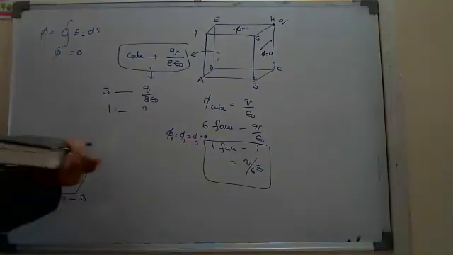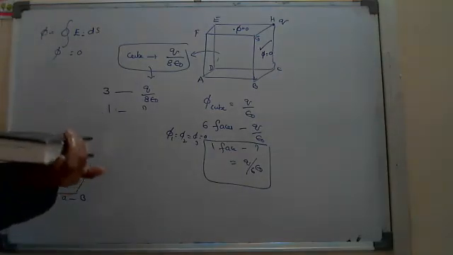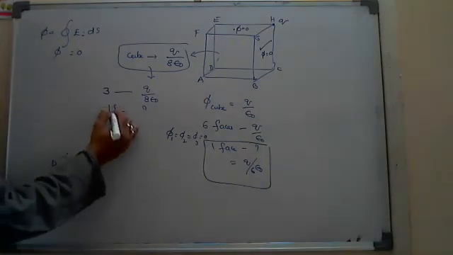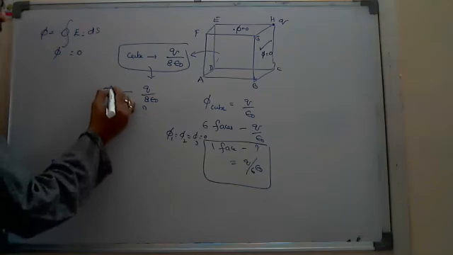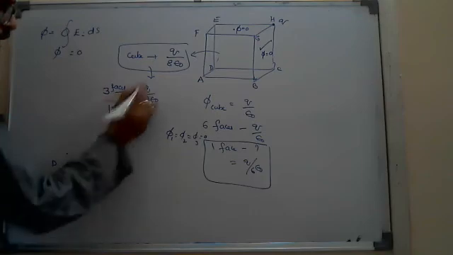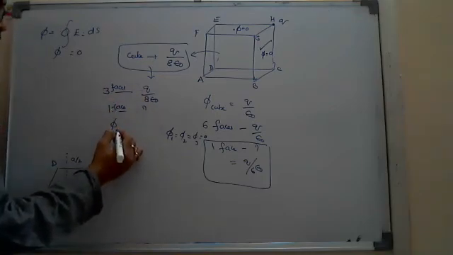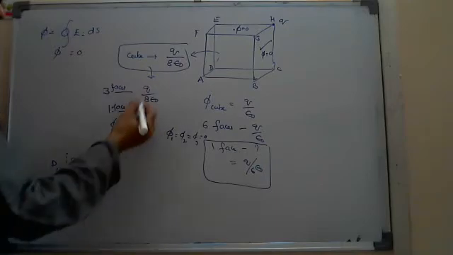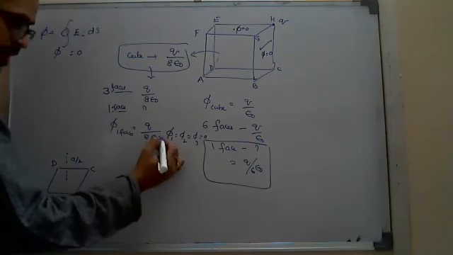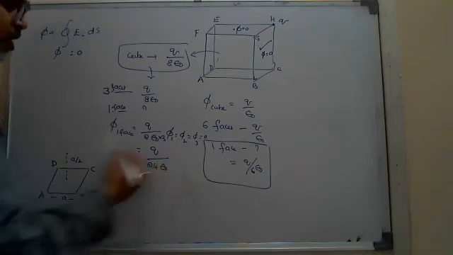So I have to take 4, 5 and 6. This is the flux linked to 3 faces now, not 6. So through 1 face, in the same logic, Q by 8 epsilon naught, not divided by 6 but by 3 here, that is Q by 24 epsilon naught.